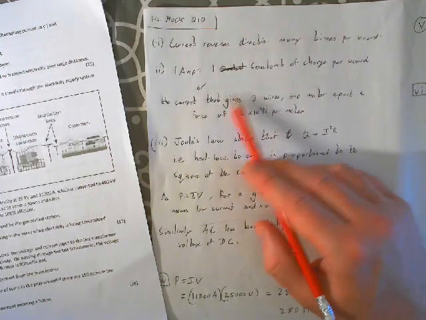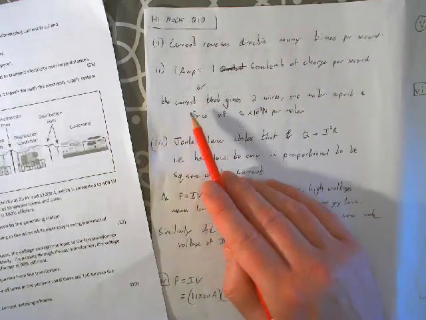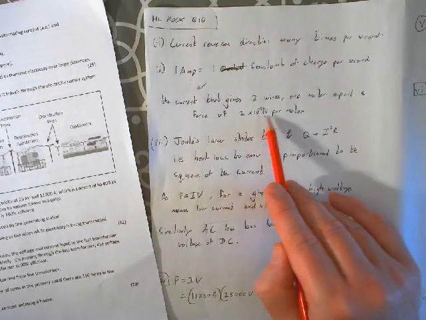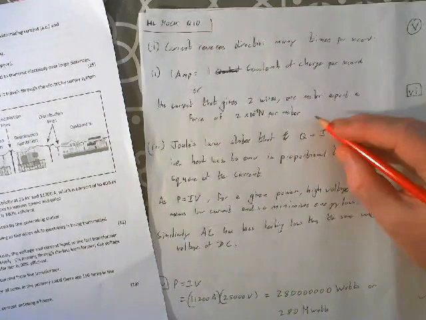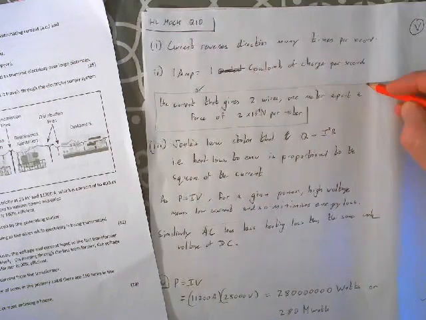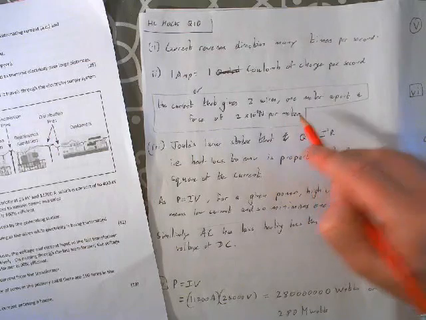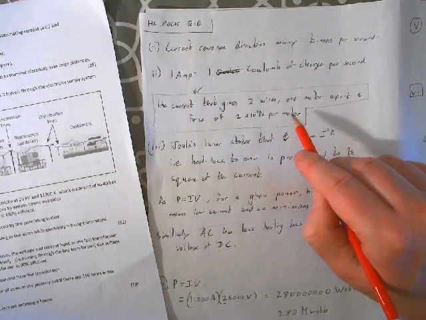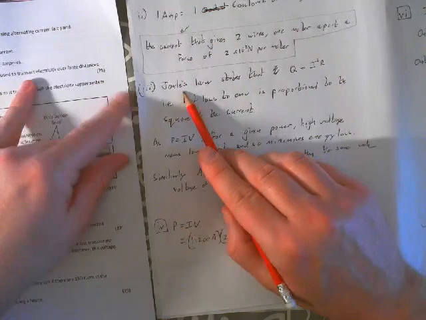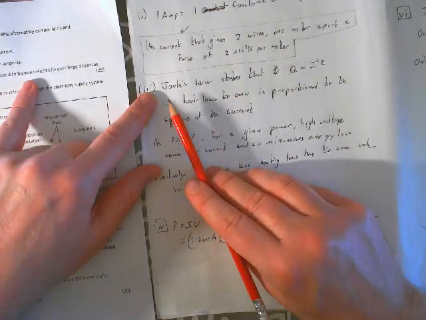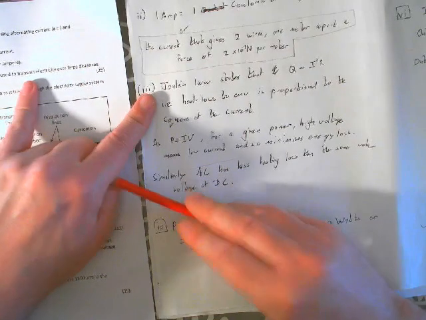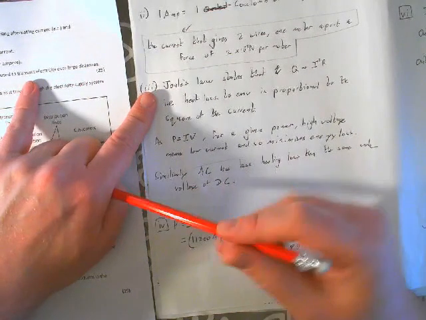This is the bit you might not have been able to get. So when they say define the unit of electricity, I know that 1 amp is 1 coulomb of charge flowing per second, but that's probably not what they're looking for. They're looking for, and this is from the F equals ILB stuff, the electromagnetic induction and interaction that we talked about fairly recently. So 1 amp will be the current that gives 2 wires that are 1 meter apart a force of 2 by 10 to the minus 7 newtons per meter. It's one of these rare bits of you just have to memorize this thing. It's tucked away towards the back of your textbook. It comes up every now and again, but it is an awkward fella, and there it is.